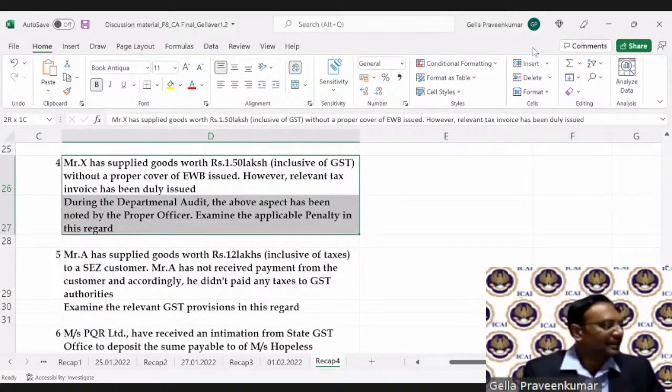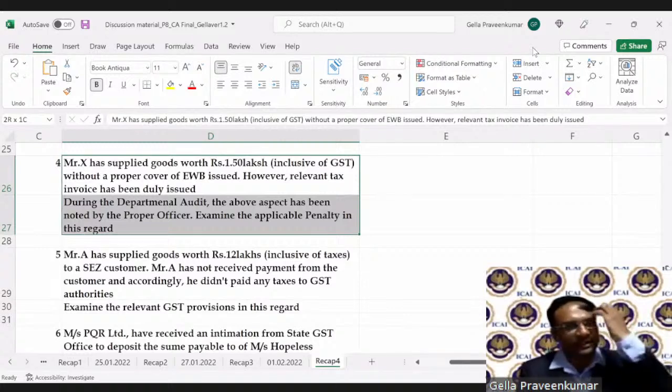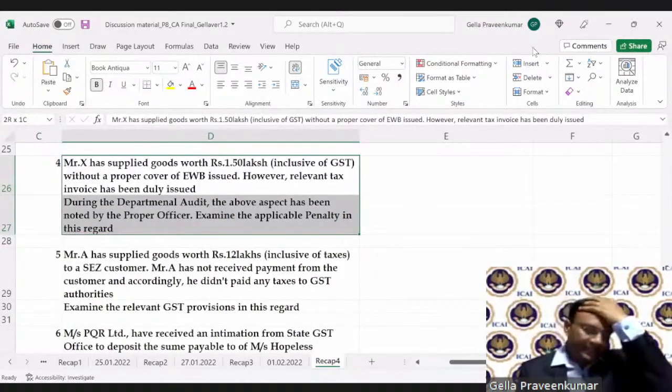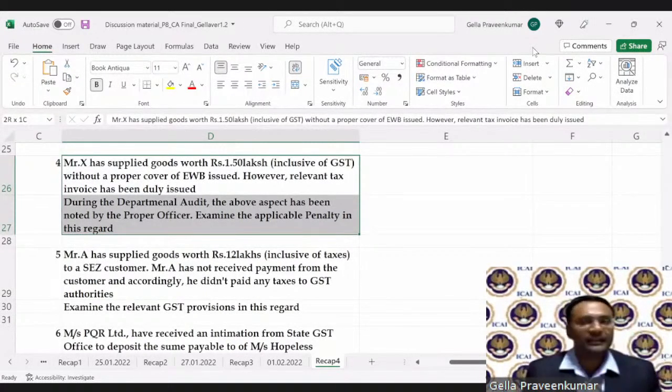What would be the penalty? Under which section we will slap a penalty? Sairam says 30th September. I do agree with you, Sairam. Yes, Geeta, your point is also valid. But this non-issuance of an e-waybill, what would be your answer? Is this good? Is this not good? What we have to say?